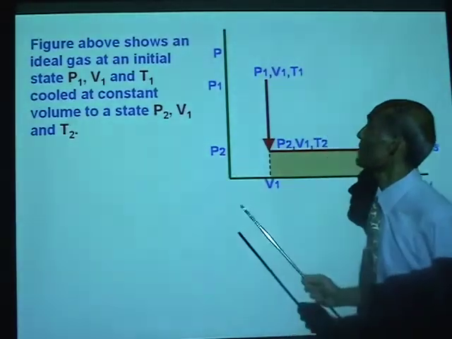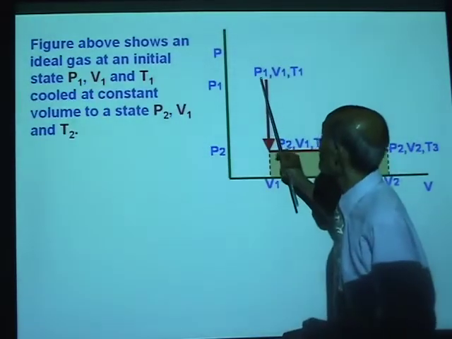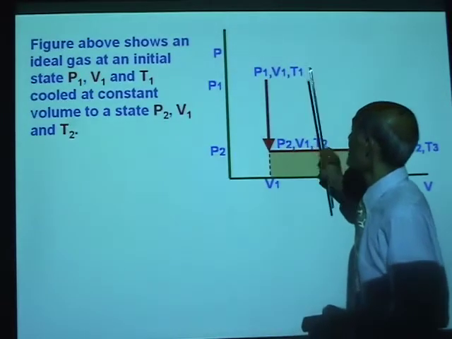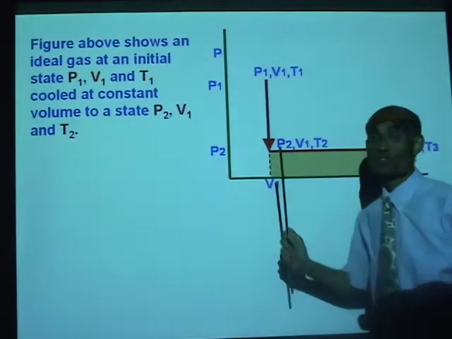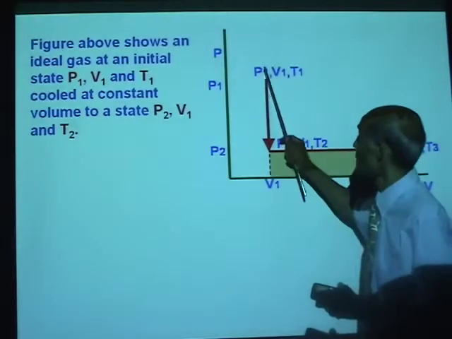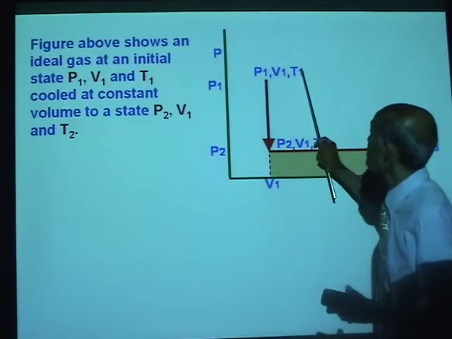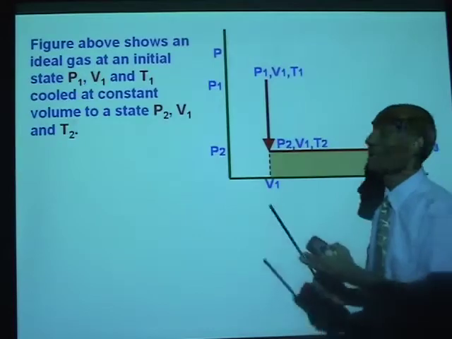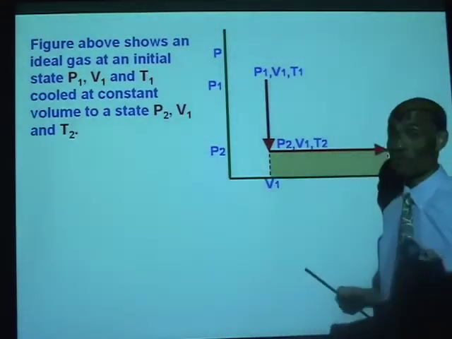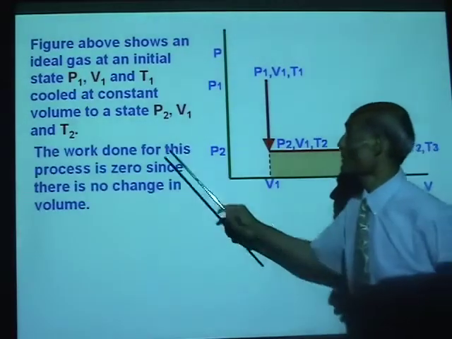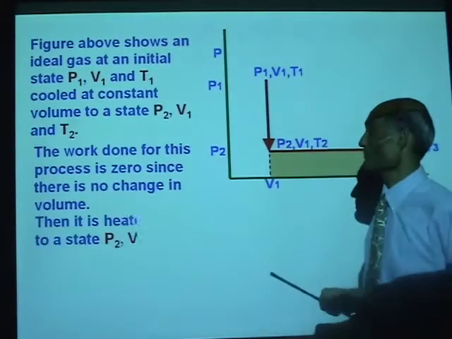So, this figure now shows an ideal gas at an initial state of pressure P1, volume V1, temperature T1, changed to pressure P2. So, this time the pressure doesn't remain constant. Pressure changes to P2, volume remains constant, temperature changes from T1 to T2. Tell me, what is the work done during that process? The work done is 0, because there is no change in volume.